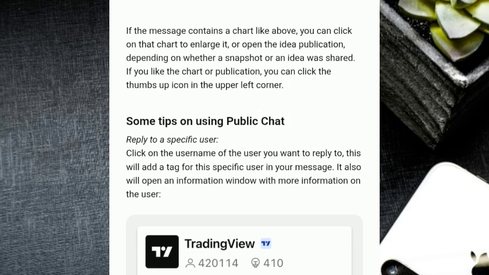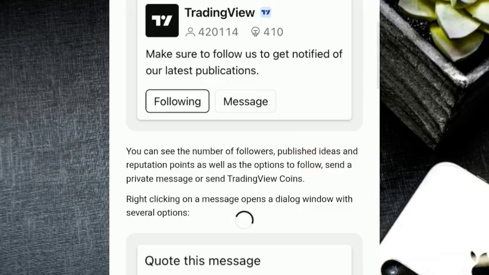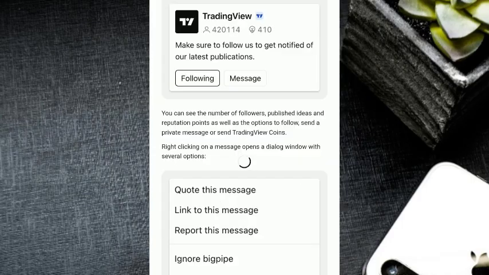Some tips on using public chat. When you want to reply to a specific user, you will need to click on the username of the user you want to reply to. This will add a tag for this specific user in your message. It also will open an information window with more information on the user. Then you can follow and message. You can see the number of followers, published ideas, and reputation points, as well as the options to follow, send a private message, or send TradingView coins.